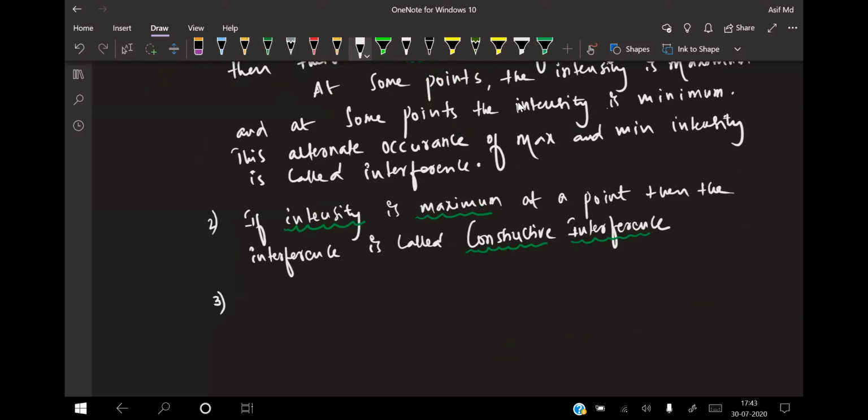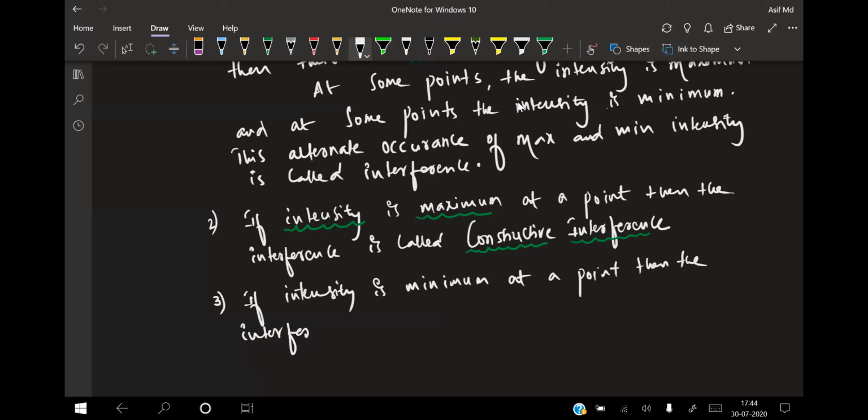Opposite of this, if the intensity is minimum at a point, then the interference is called destructive interference.